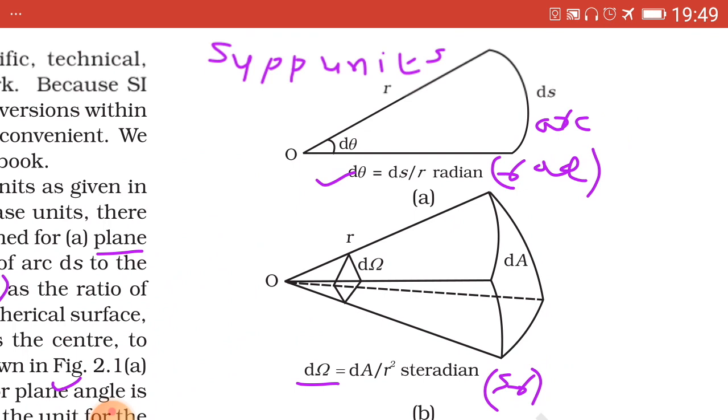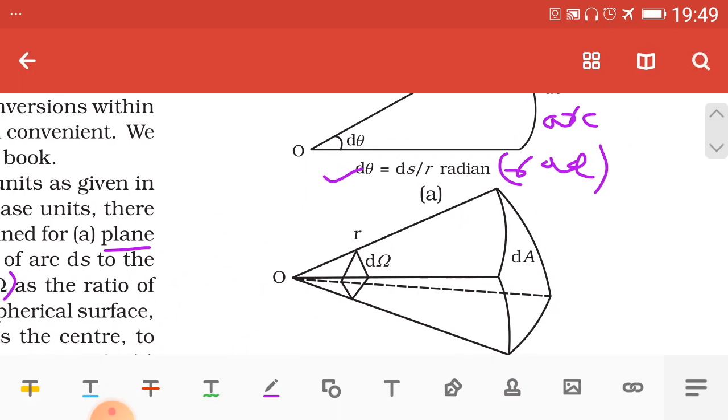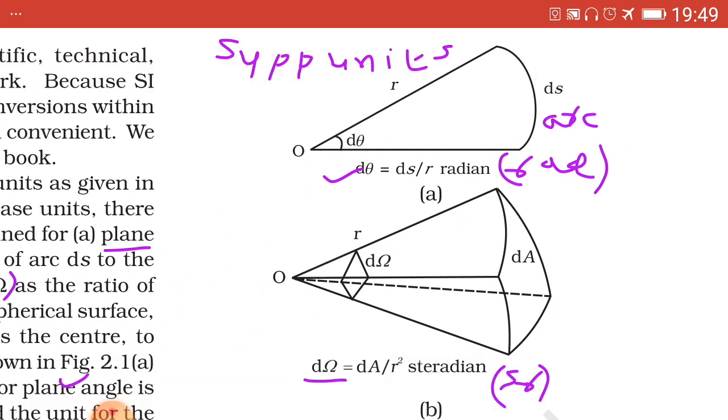See, we also understand from the diagram. In the first diagram, d theta equal to ds upon r, where ds is nothing but the arc, which I have written besides with pen, and radian is the corresponding unit of plane angle, rad.